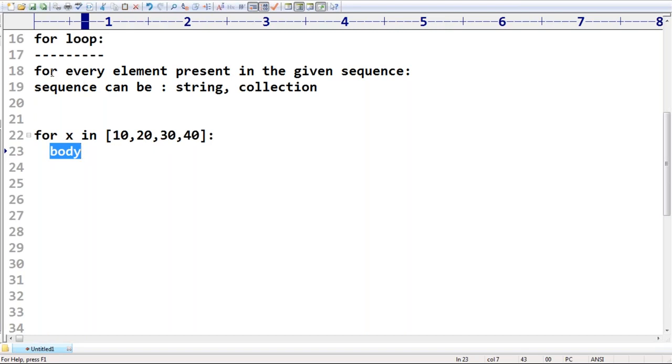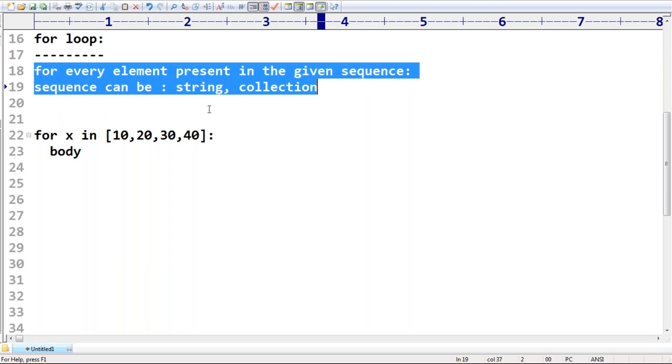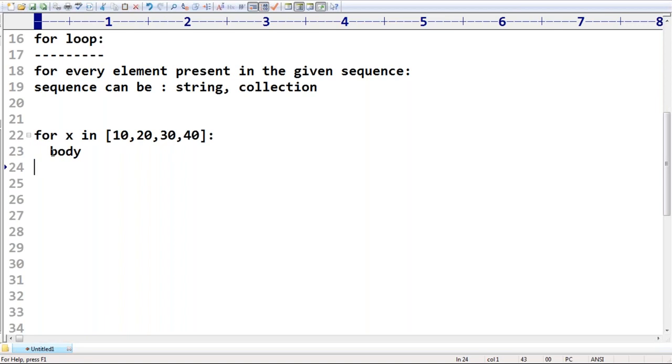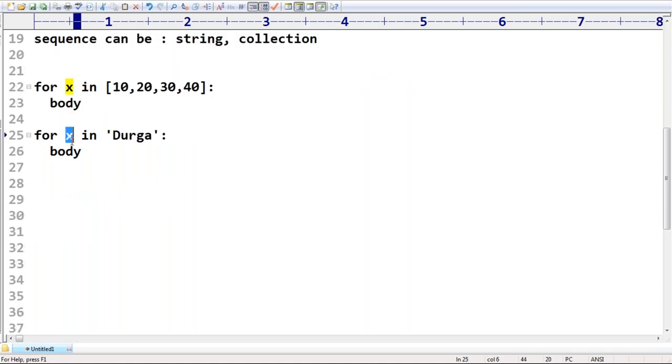Remember, for every element present in the given sequence, if you want to perform an activity, then we should go for the for loop. The body by default will be executed 4 times. Suppose I consider for x in Durga, then for every character present in the given string, how many characters are available? 1, 2, 3, 4, 5.